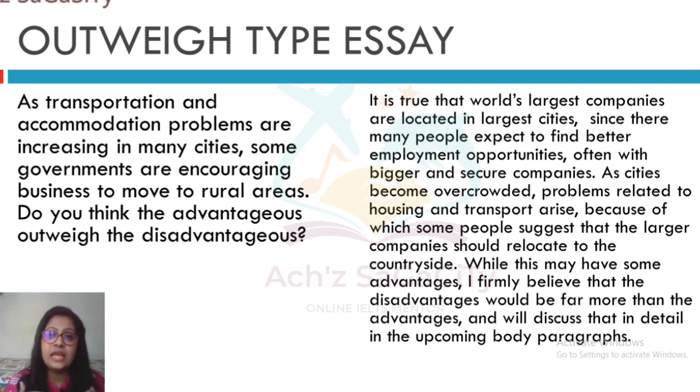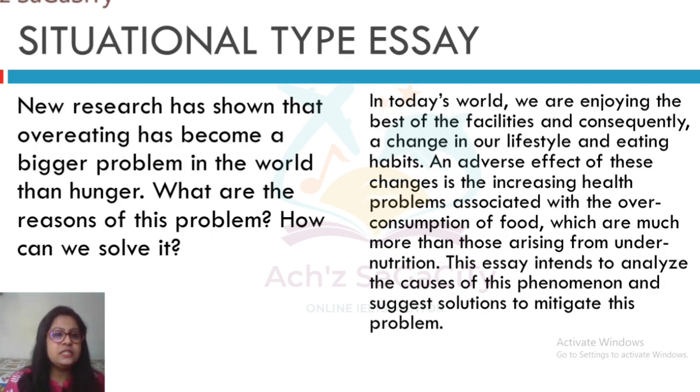So that's regarding the introduction for outweigh type of question. I think you are clear with that. So let's move on to the next category, situational type essay. I think this particular name is not familiar for most of the students. Normally, we will call it problem solution essay. Under that, they can ask for the causes and effects or causes and solutions. So here you can see one question.